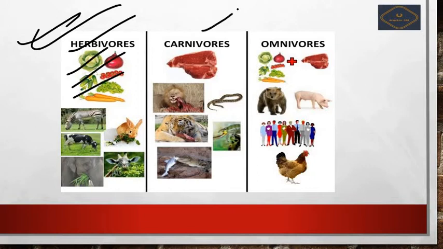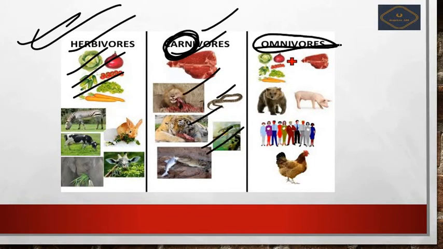Carnivores are cruel, they eat animals. Omnivores eat meat as well as green vegetables. That is, omnivores are carnivores plus herbivores. So next we move further.